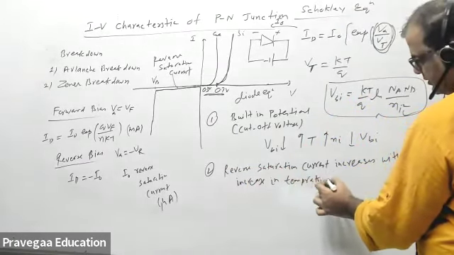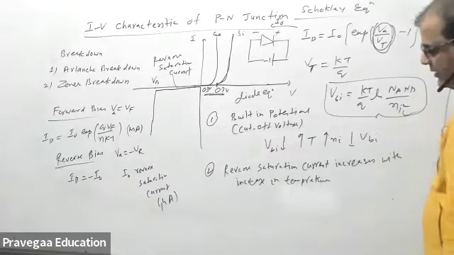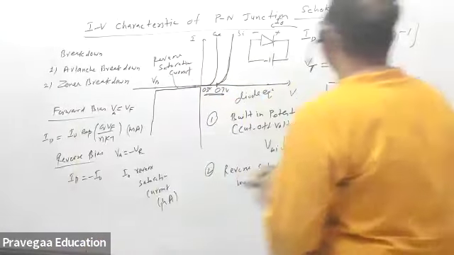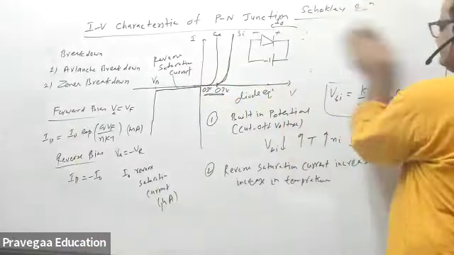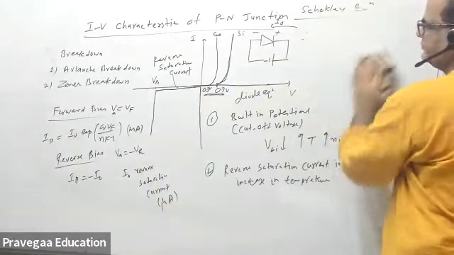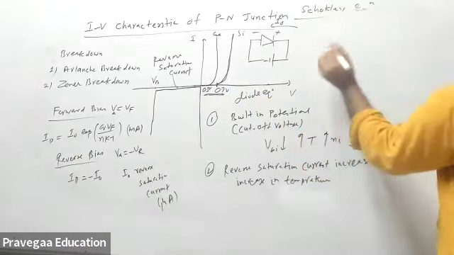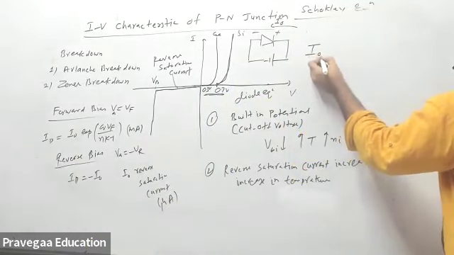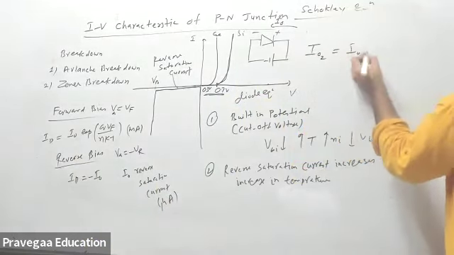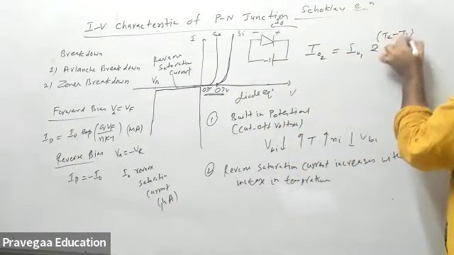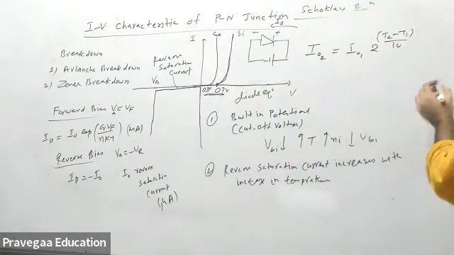The temperature dependence of the reverse saturation current is given by the equation I naught 2 is equal to I naught 1 times 2 to the power (T2 minus T1) by 10, with temperature in Kelvin. What does this mean?